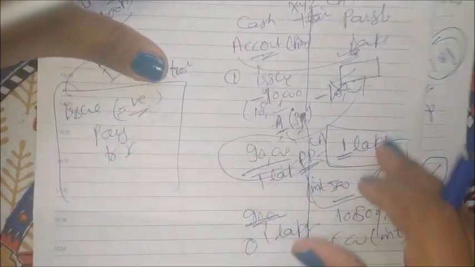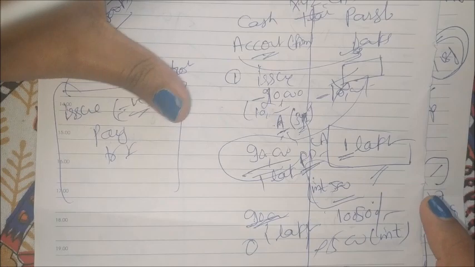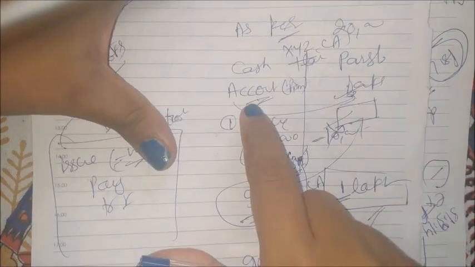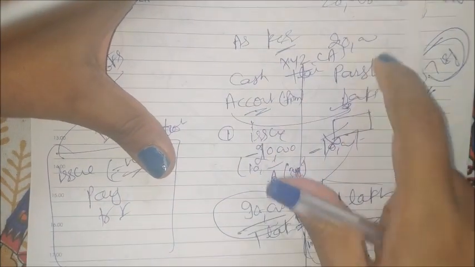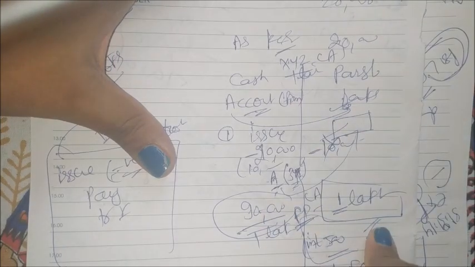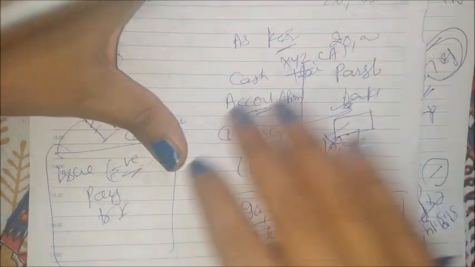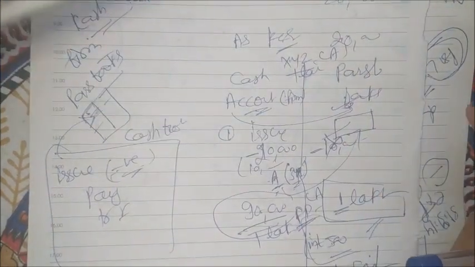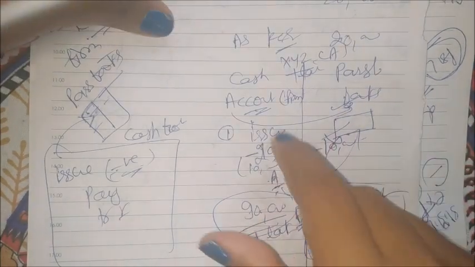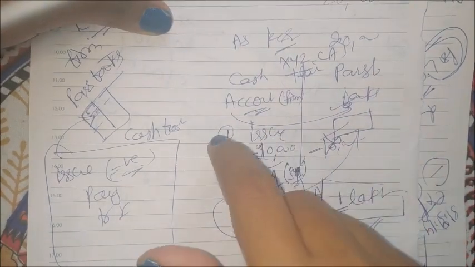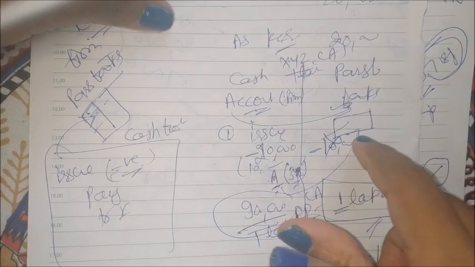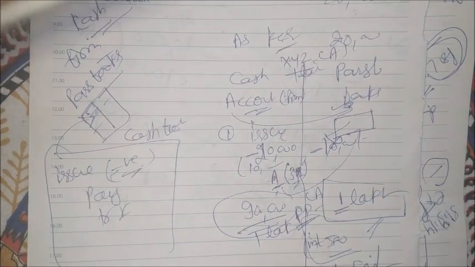And why is it different? Reasons I also told you, why it will be different, why it should not be the same. Because this cash book is maintained by the firm itself, and the passbook is maintained by the bank. So whatever transactions the bank is doing, most of that information they have, but a few pieces of information can be time delayed. Okay, time delay means the check you had issued with today's date for 10,000, but the person is waiting until he gets 2 or 3 checks, then he will go to the bank. Like this he is waiting. Okay, because validity is 3 months.